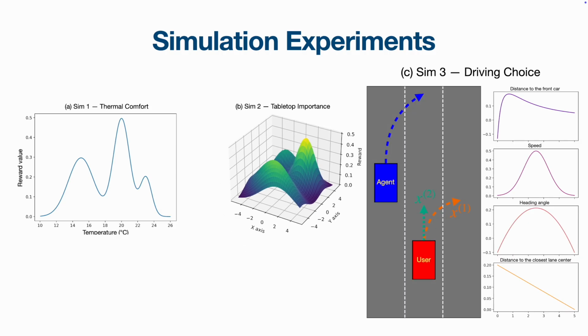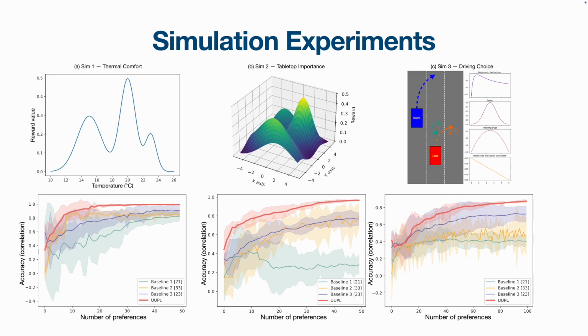The third one focuses on a driving scenario, where the users have to decide on the trajectory, given that the agent car is switching lanes. Complex 4D features are extracted from every trajectory, which are the distance to the front car, speed, heading angle, and distance to the closest lane center. We compared our UUPL with three other methods, and UUPL consistently outperformed them in accuracy, efficiency, and stability. For detailed analysis, please refer to our paper.